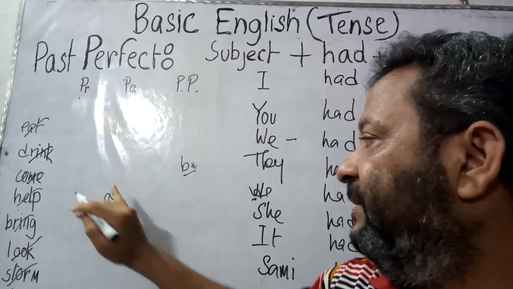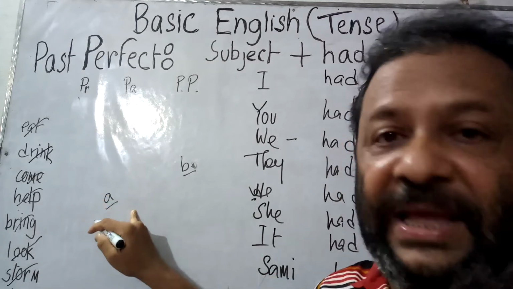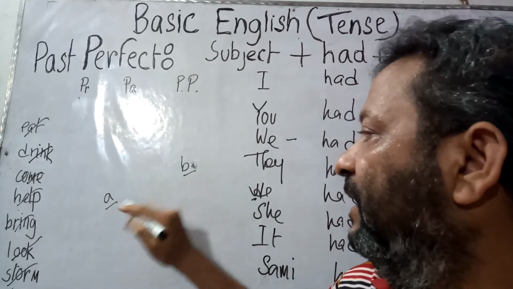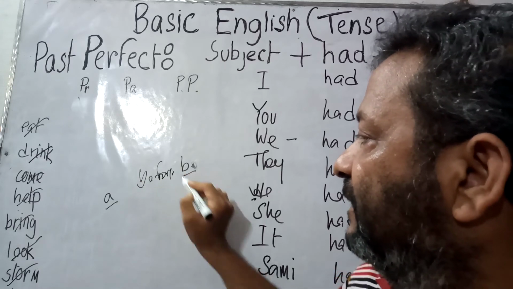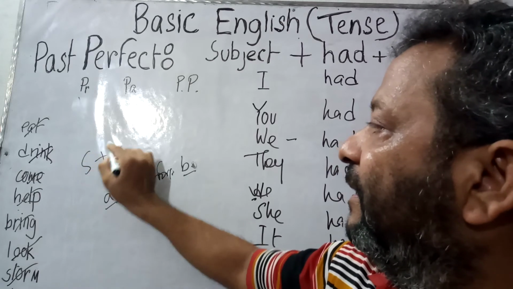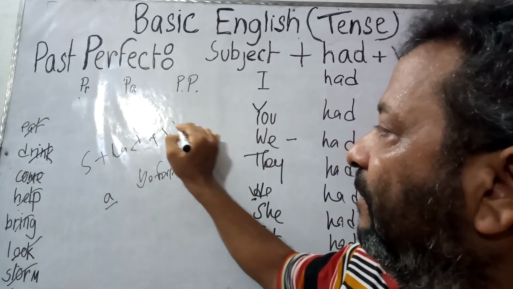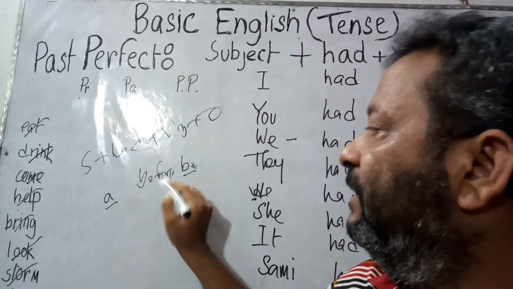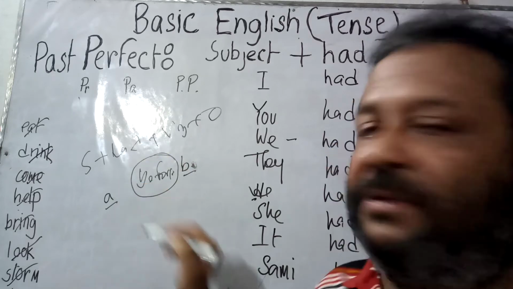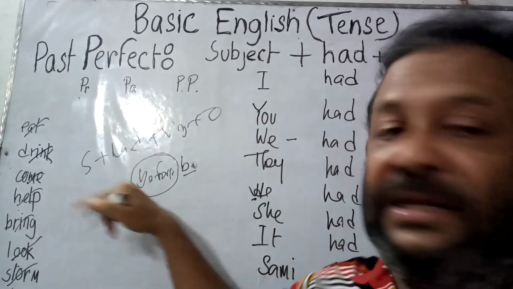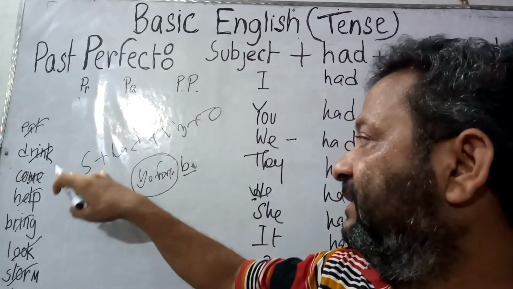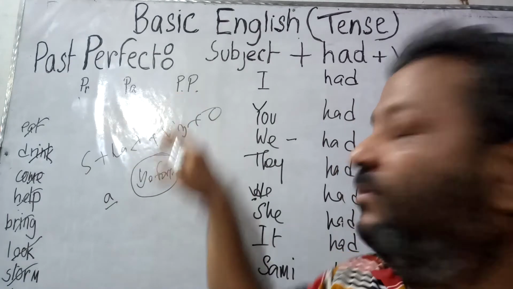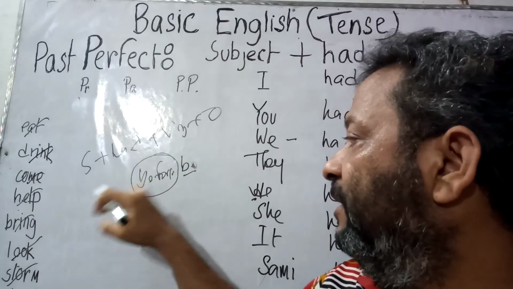When the work A actually happened before the work B, then we can use this structure like this. That is, subject had verb 3 object would be used before the word before. I repeat, the structure subject had verb 3 object would be used before before.